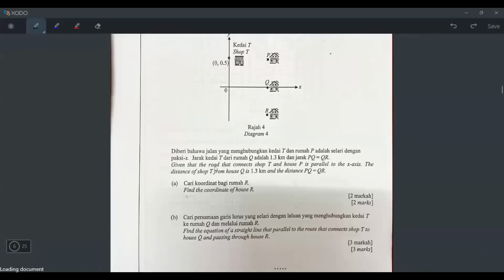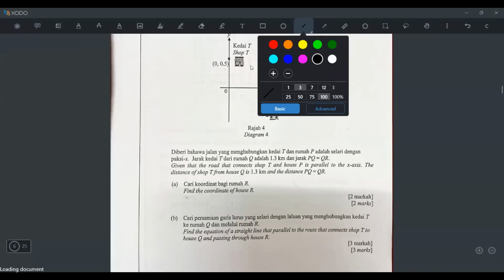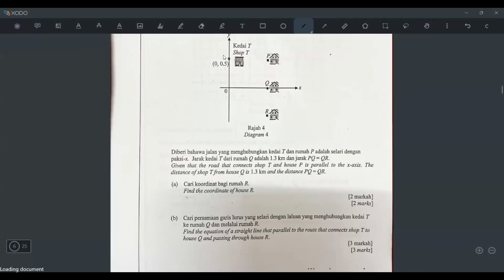Let's read the bottom part. Given that the road that connects T and P is parallel to the x-axis. Label it. So how to label? So T and P, where are T and P? So this is T, this is P. And then they say this line is parallel to the x-axis. It means this TP line is a zero-gradient line. It means what is the y coordinate of P? It will be 0.5, because if this line is straight and this is 0.5, the y coordinate of P will be 0.5. But the x coordinate, I don't know yet.